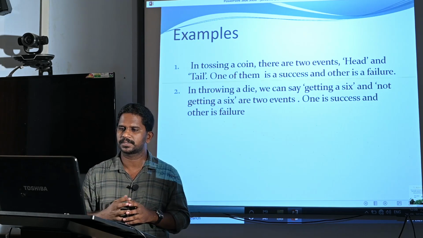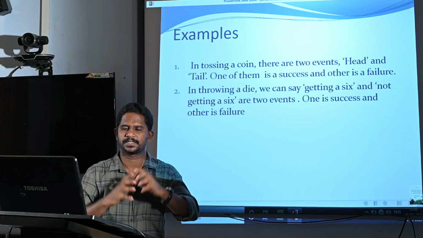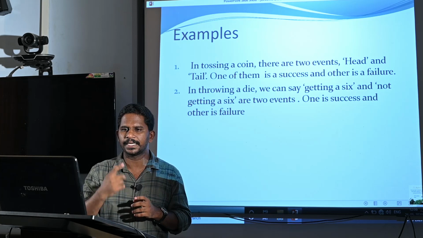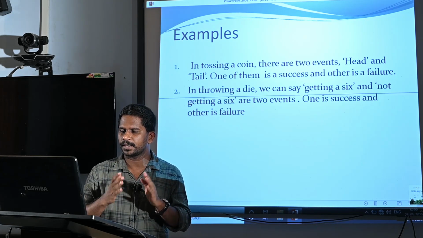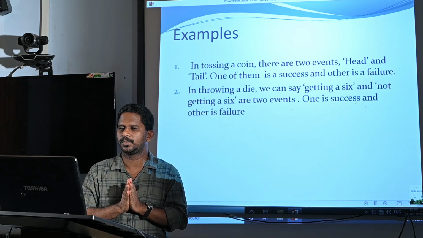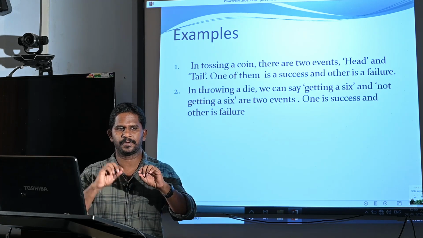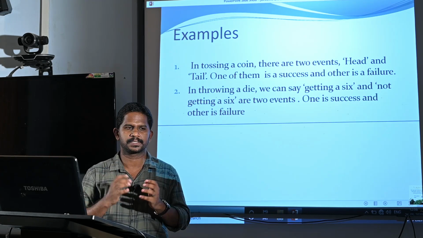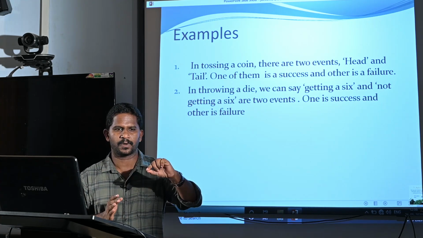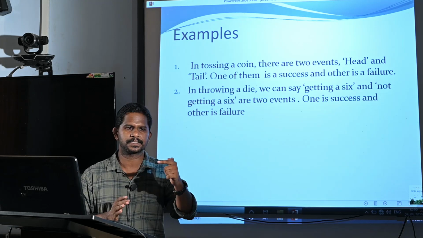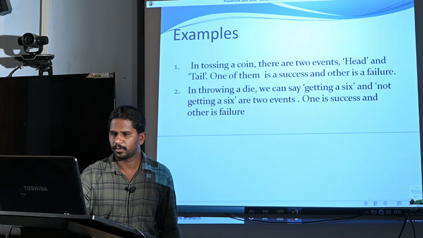Another example is throwing a die. We know that a die has 6 faces, 1 to 6. While throwing we get either 1, 2, 3, 4, 5 or 6. So we divide this into two outcomes. The first outcome is getting a 6, which is defined as success, and not getting a 6, that means getting 1, 2, 3, 4 or 5, is termed failure. So if we get 1, it is a failure. If we get 6, it is a success. So this is also a binomial random experiment.